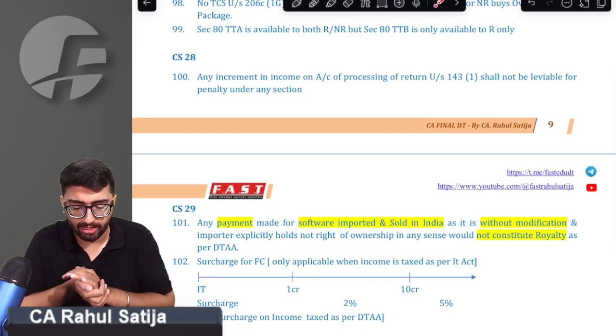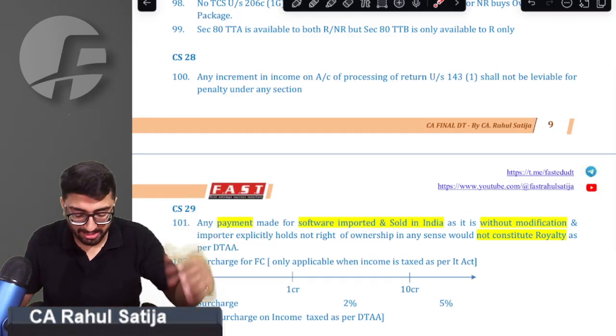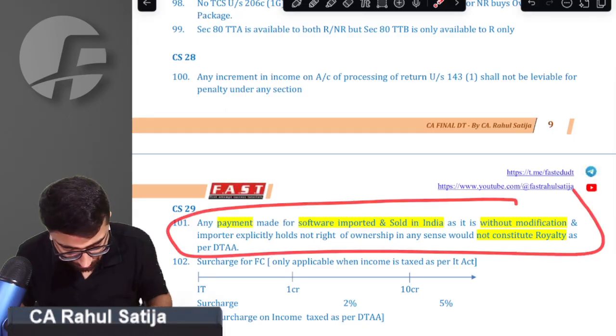Point number 100, what it says. See what happens. Whenever income is increased on account of intimation, sir, no penalty is charged. Sir, we got that point.